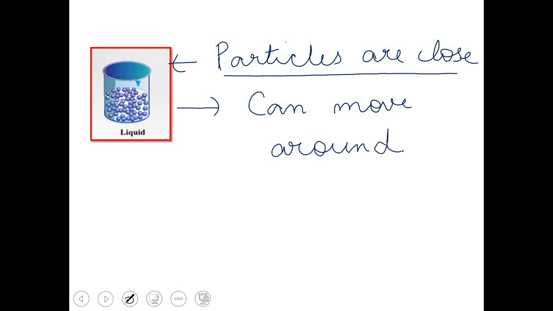So that was the discussion about liquid state. Just now we have seen that particles in liquid state, although they are close, are not as close as in the case of solid state. They have some freedom of movement. That's why the particles in liquid state can move around.